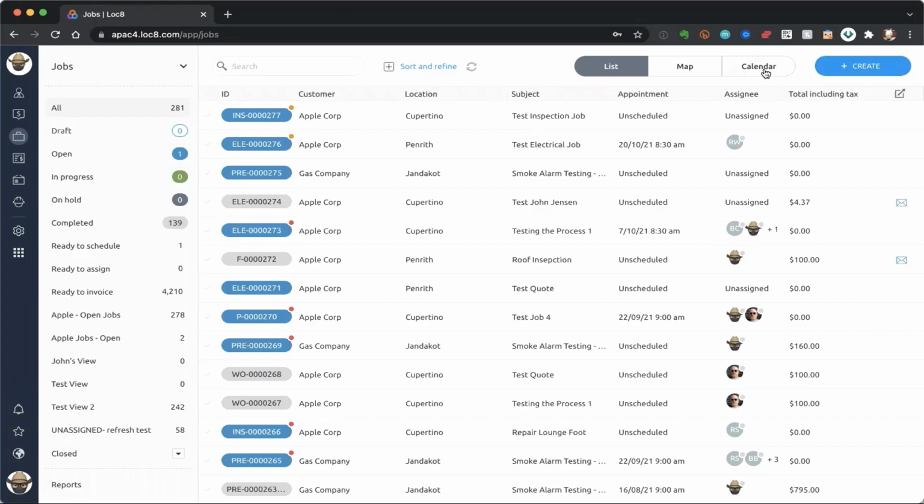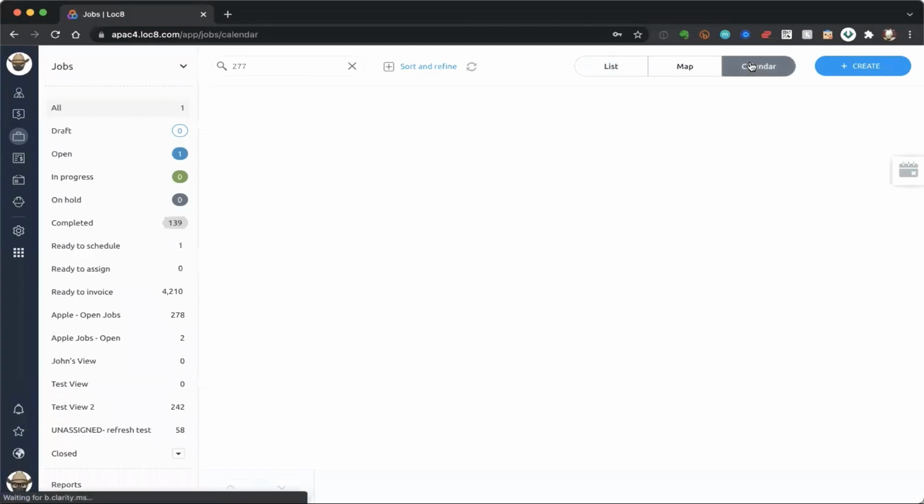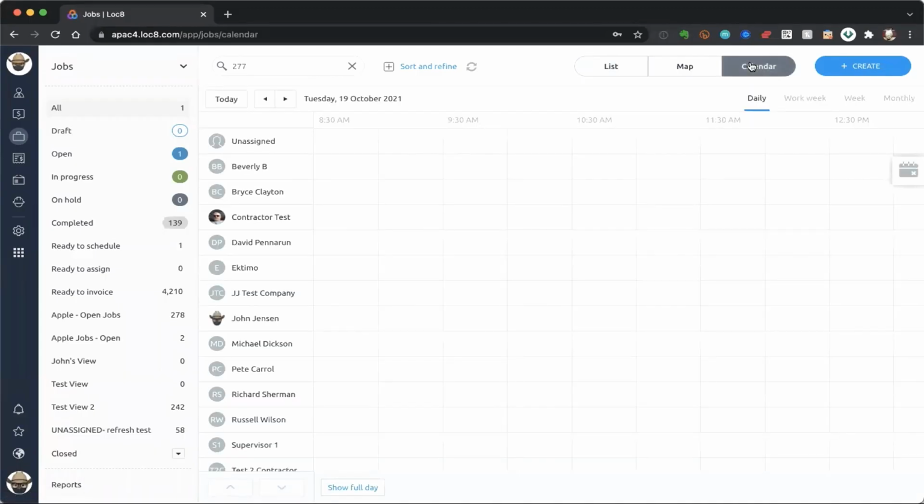So I need to be able to plan their days in the best way possible for the next couple of days here. So what I'll do, to make things a little bit faster, is pull up that job number there. So 277, you'll notice that in that line. And now I'll go ahead and click on my calendar button on the top right-hand corner here.